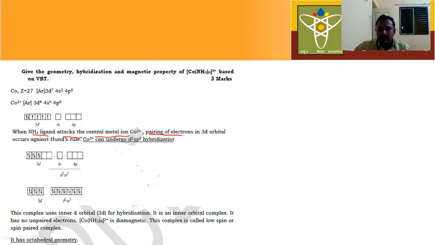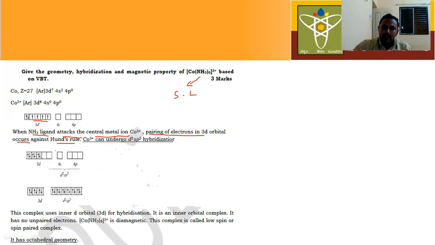The pairing of electrons in the 3d orbital occurs against Hund's rule. So here these unpaired electrons get paired up. Why? Because in this complex there is a strong ligand.